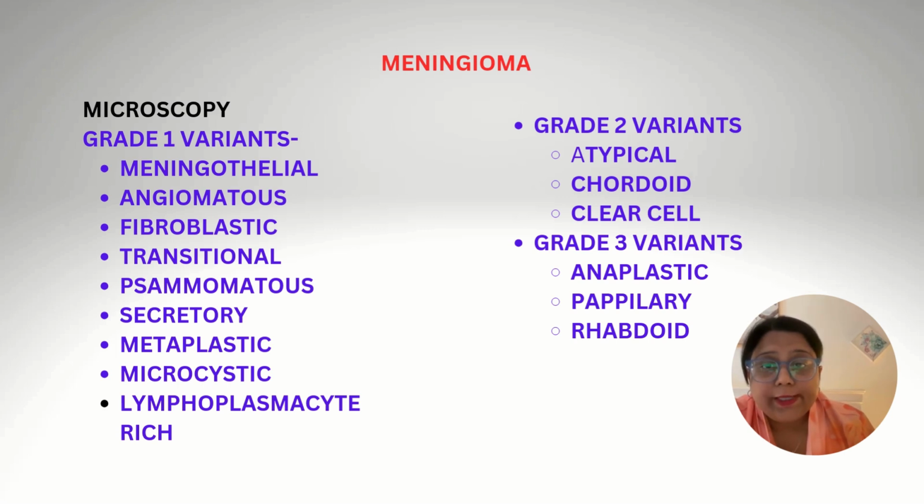Here I have enumerated some of the common variants of grade 1, grade 2, and grade 3. For example, in grade 1, the common variants are meningothelial, fibroblastic, transitional, angiomatous, psammomatous, secretory, metaplastic, macrocystic, lymphoplasmacyte rich. Grade 2 variants, which are common, are atypical, chordoid, clear cell, and grade 3 variants, which are very rare, are anaplastic, papillary, and rhabdoid.